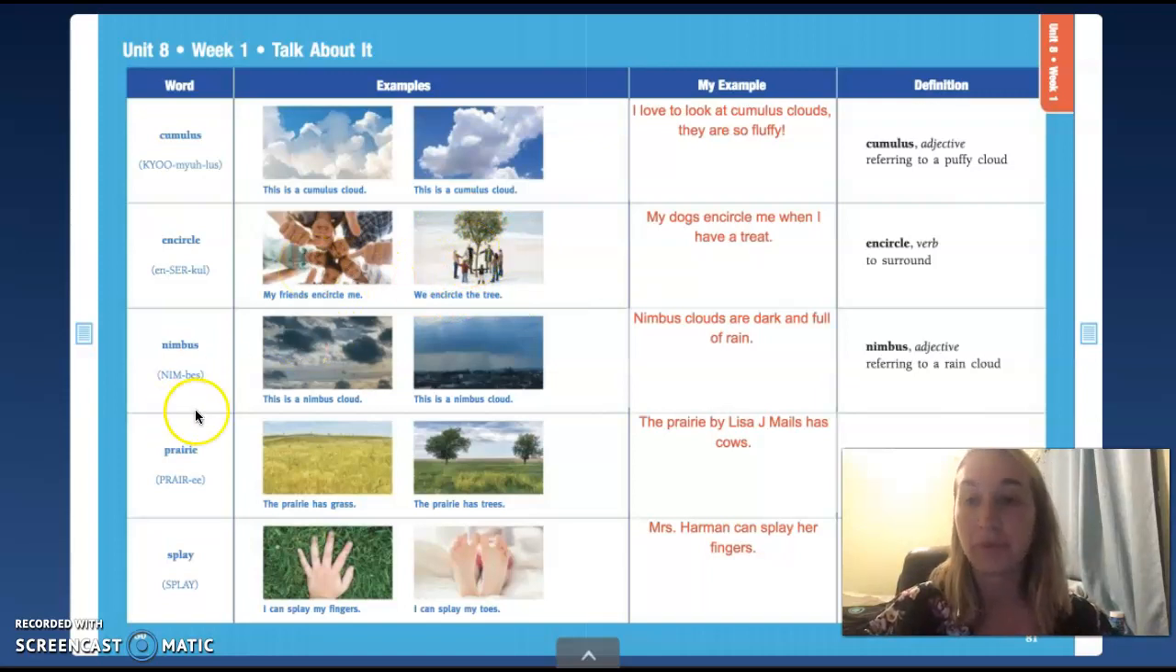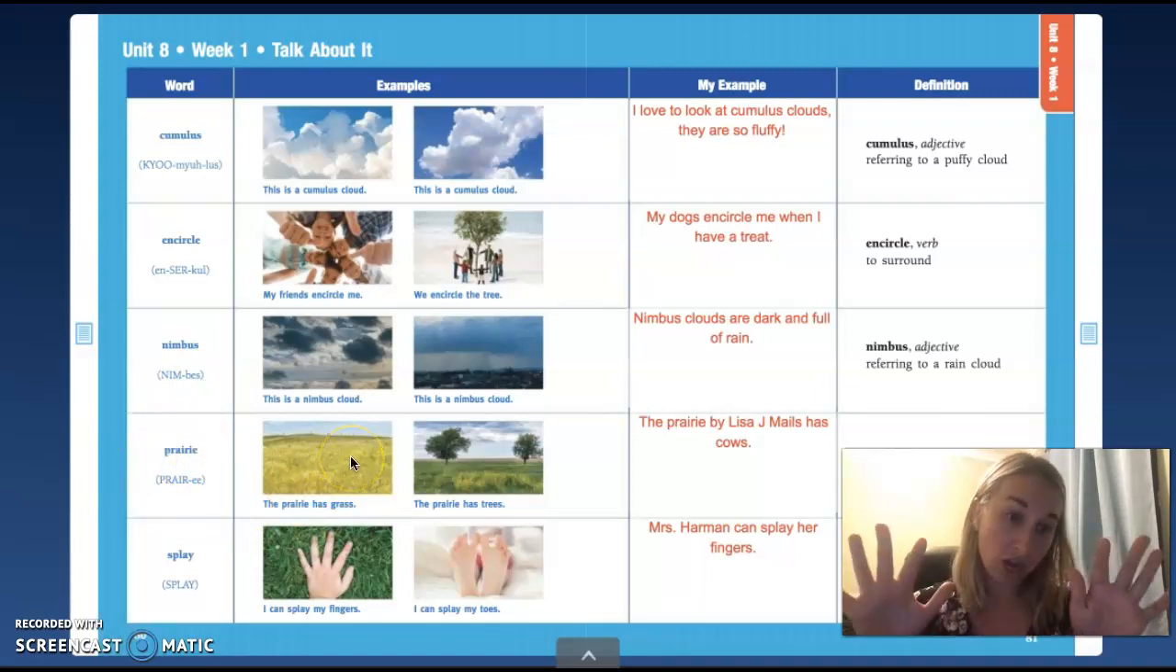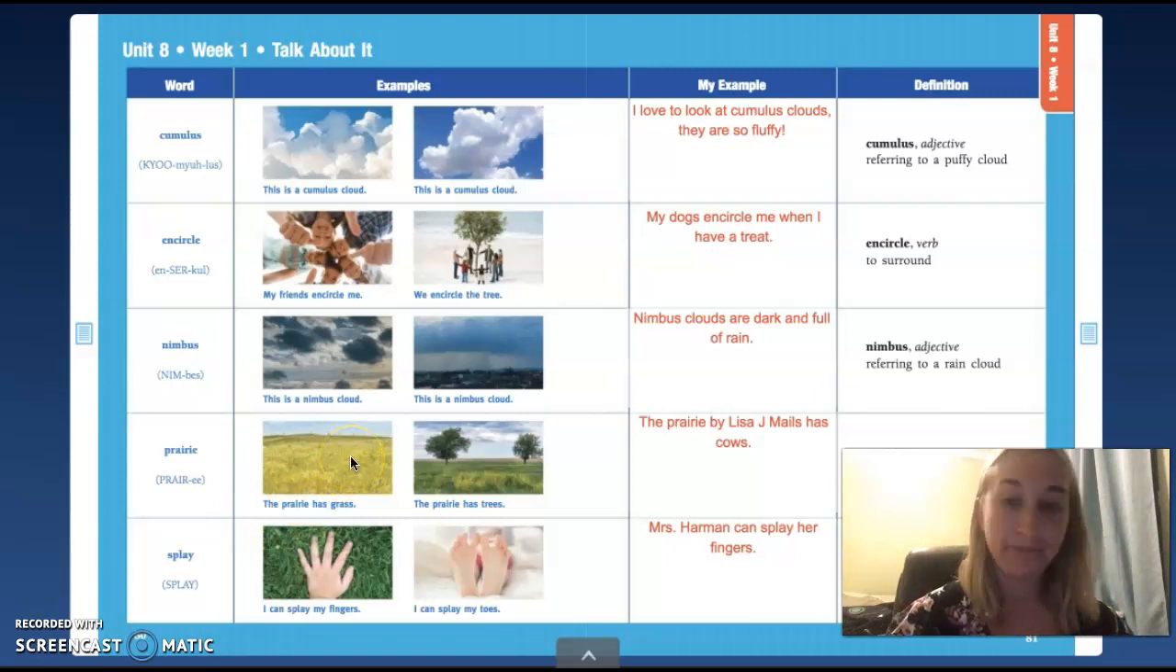Our next vocab word, nimbus. Remember, nimbus is a dark rain cloud. So those are those dark gray, sometimes even black when the rainstorm is really heavy, but a cloud that's full of rain. Our next vocab word is prairie. A prairie is just a large and open grass field.